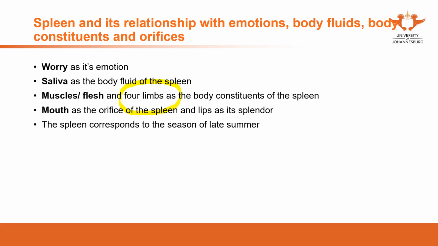That's because the spleen corresponds to the season, and when the weather changes, the humid climate in this specific time of the year can affect the spleen and cause spleen dysfunction. So those are the characteristics and the relationships with others of the spleen.